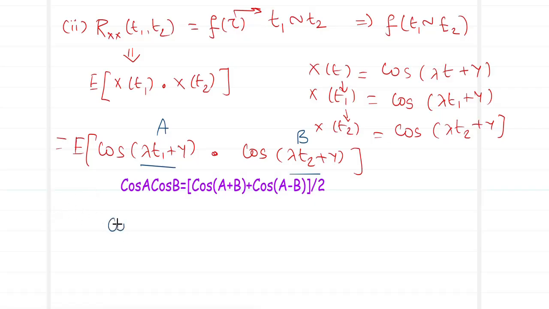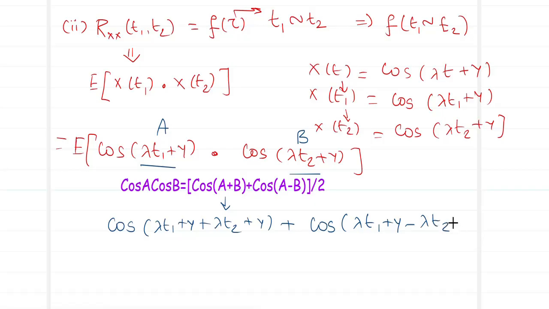So it becomes cos(λt1 + y + λt2 + y), so this is my cos(A+B), plus cos of, what will be A−B? λt1 + y − λt2 − y. So this becomes my cos(A−B), and everything over here is divided by 2, and we take the expected value of this expression.